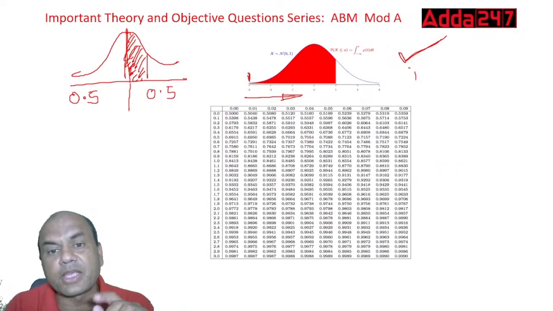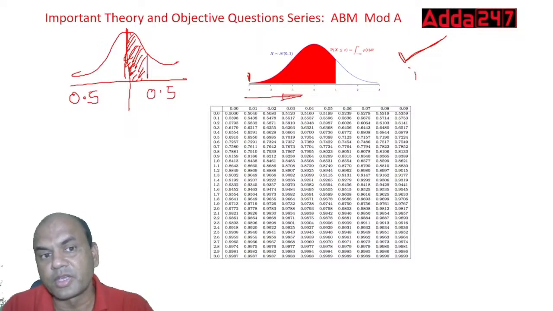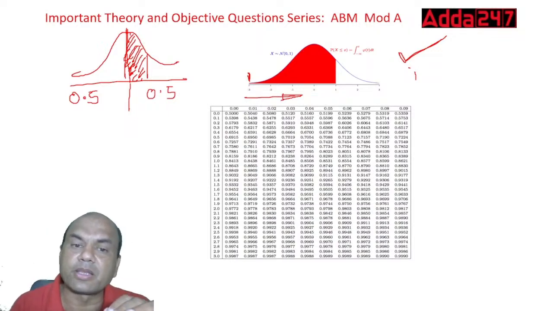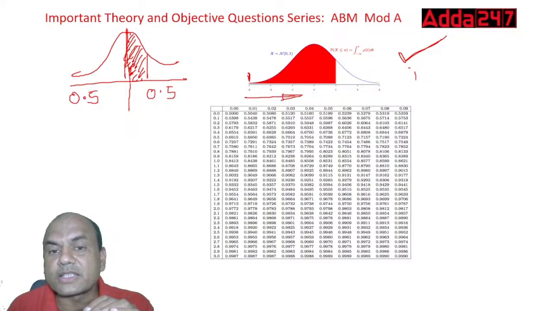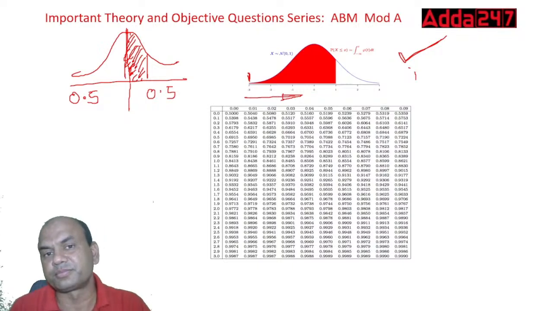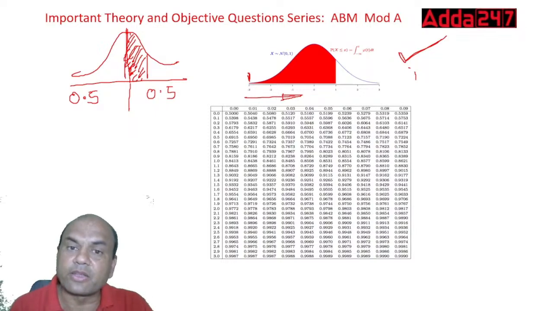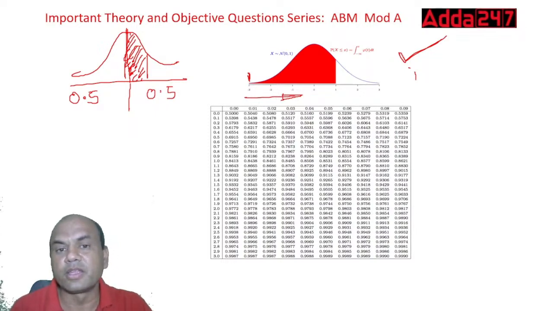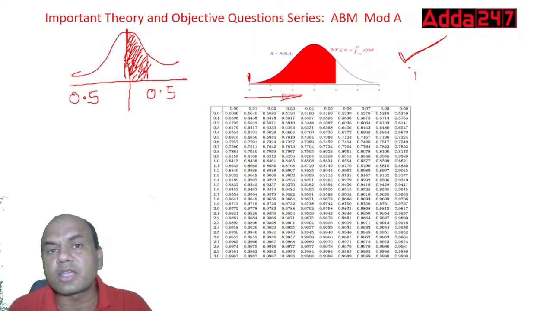Now this table will be given to you in exam. And in this probability distribution table, remember, you have to check what this image is given. If this image is given from the starting, then it means your complete area of 1 is to be taken. Complete area is known as 1. If this red mark is given only from half, then you have to take only half. You have to take it from 0.5. Do all the calculations using 0.5.